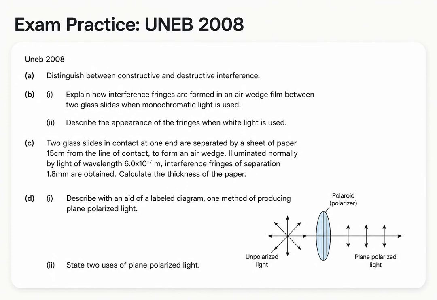The 2008 paper starts by distinguishing constructive and destructive interference. It heavily features the air wedge, asking for explanations of fringe formation with both monochromatic and white light, followed by a calculation to find the thickness of the paper creating the wedge. It concludes with questions on producing and using polarized light.